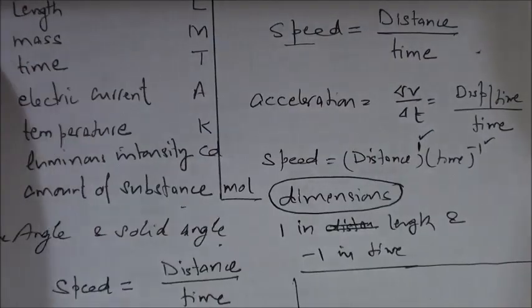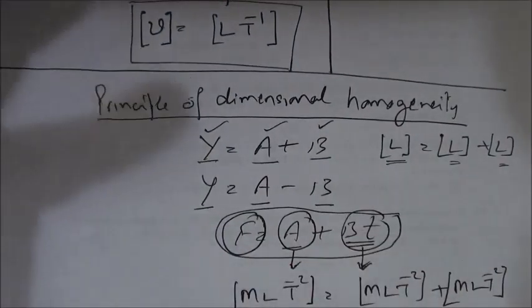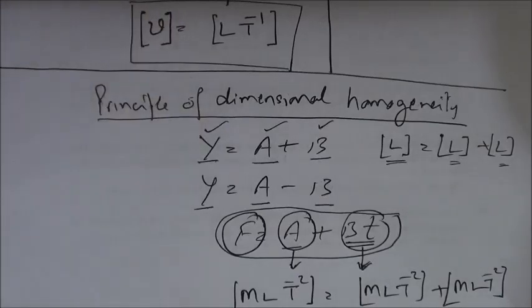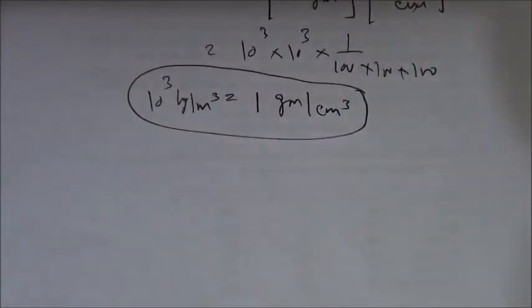So one, the principle of dimensional homogeneity can be used to find out the dimensions of different terms in a given expression. And then here we have used it to convert the quantities from one system of units to another system of units.